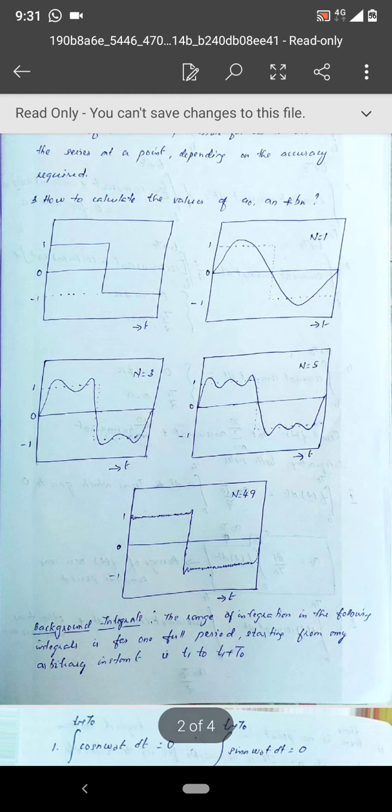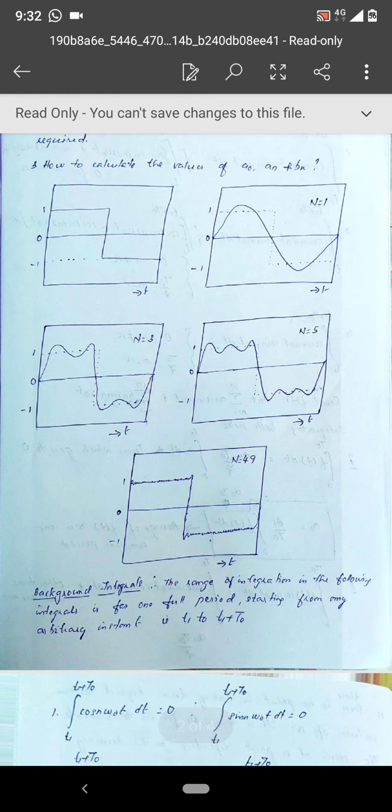When we take n is equal to 3, that is, when we include the fundamental, second-order harmonic and third-order harmonic, that is terms of a1 b1, a2 b2, and a3 b3, if we add all these 6 terms, you can see such a waveform for n is equal to 3. That is 1.5 oscillations in the positive half cycle and 1.5 oscillations in the negative half cycle.